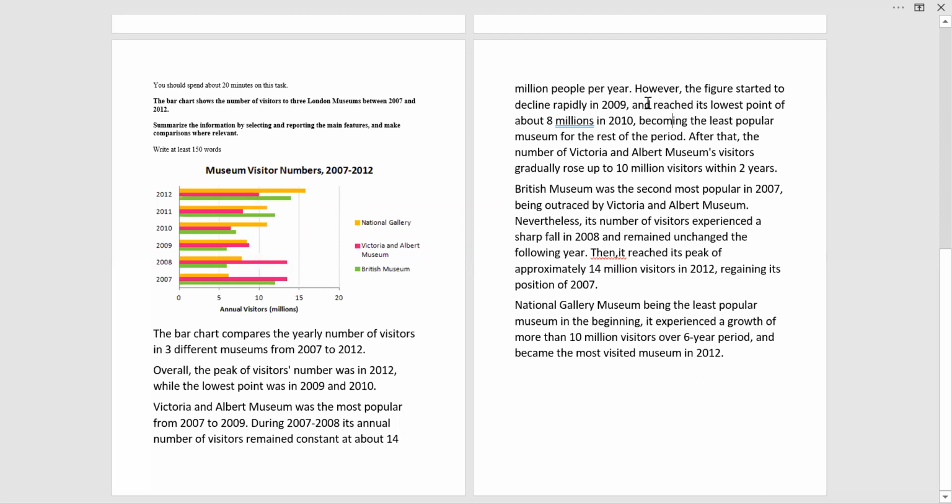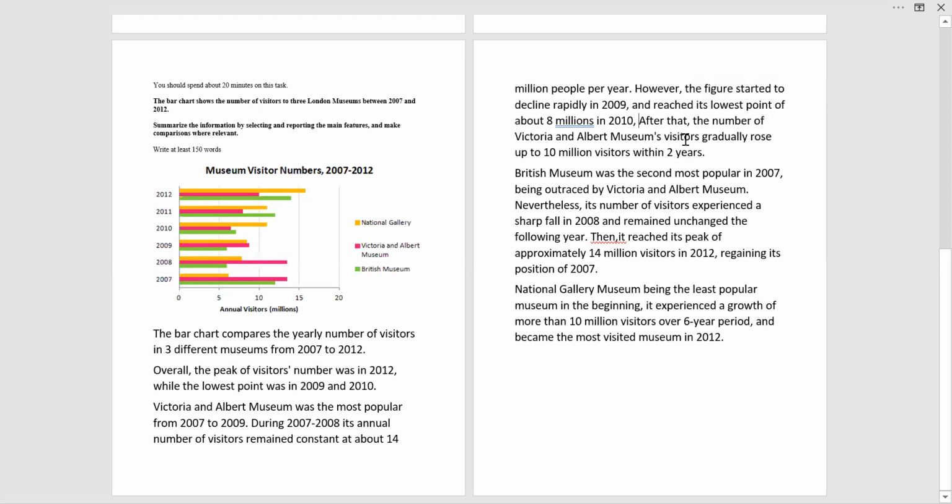And we are just covering up this sentence as well, that the lowest position of the Victoria and Albert Museum is in 2010 only, which is about 8 million, right? And we have just closed it up here. And after that, we are not adding this sentence here because it is not needed. We are deleting it, right?